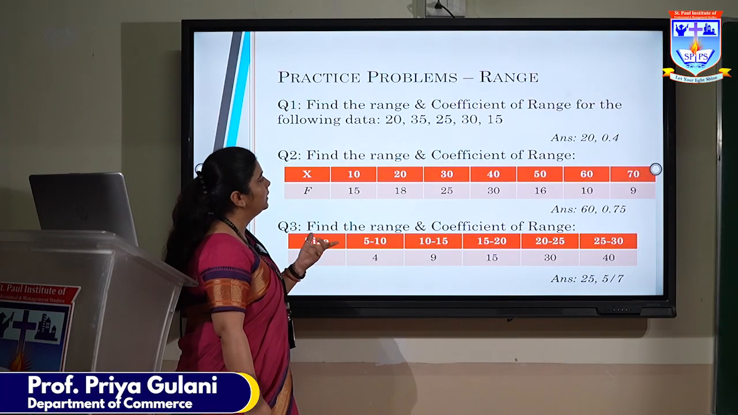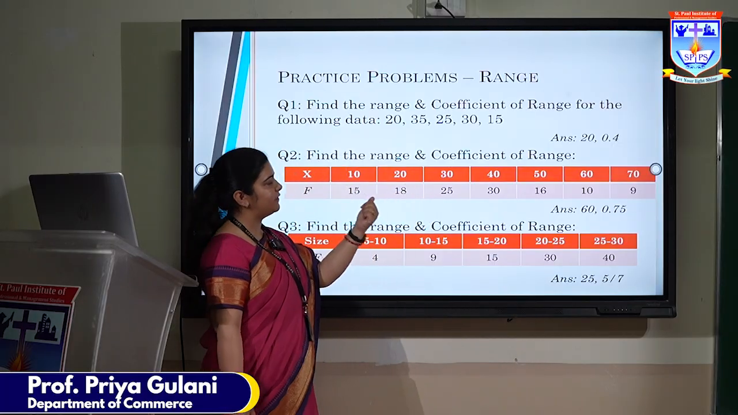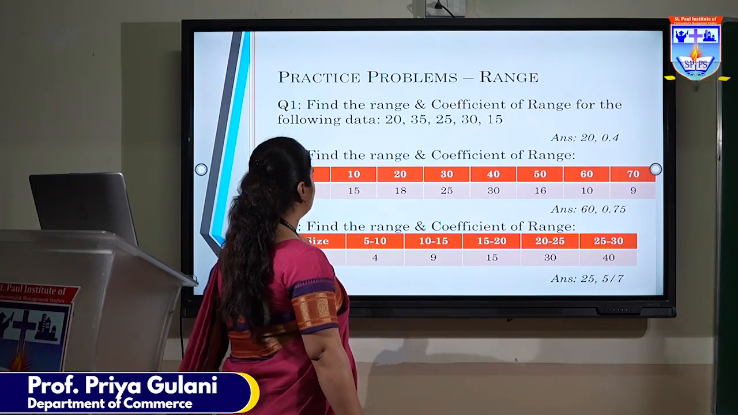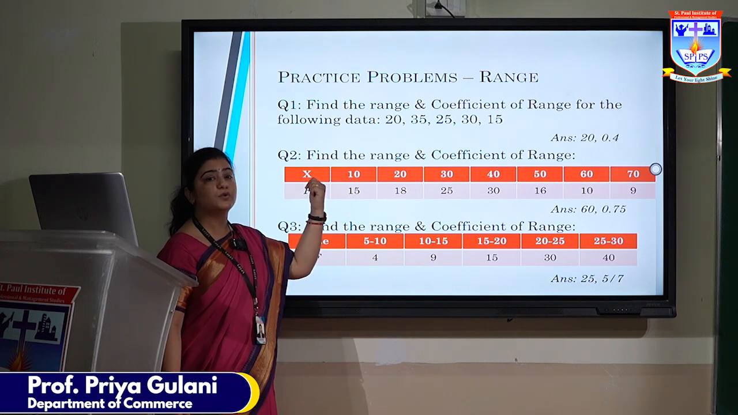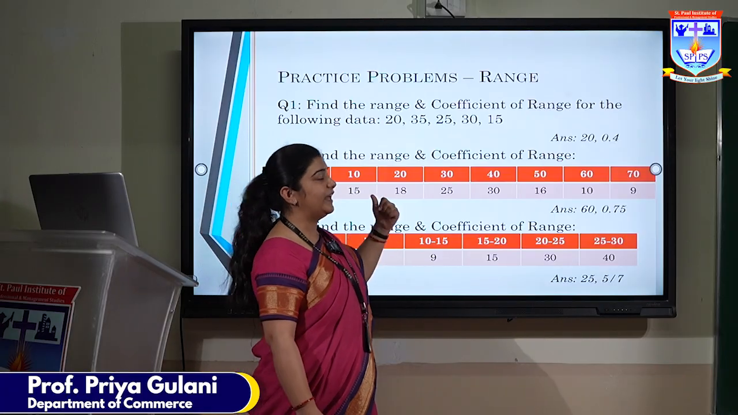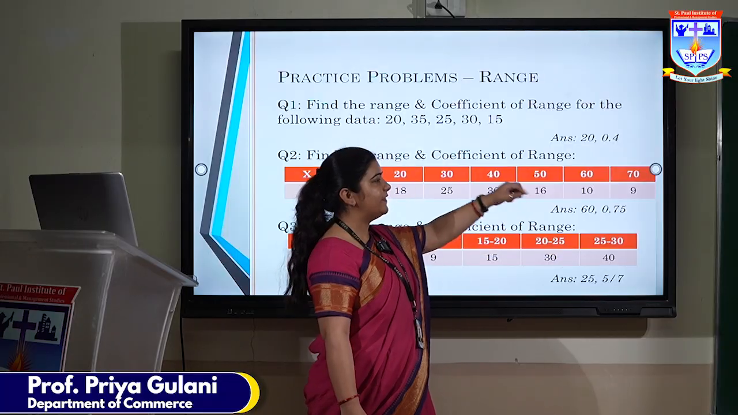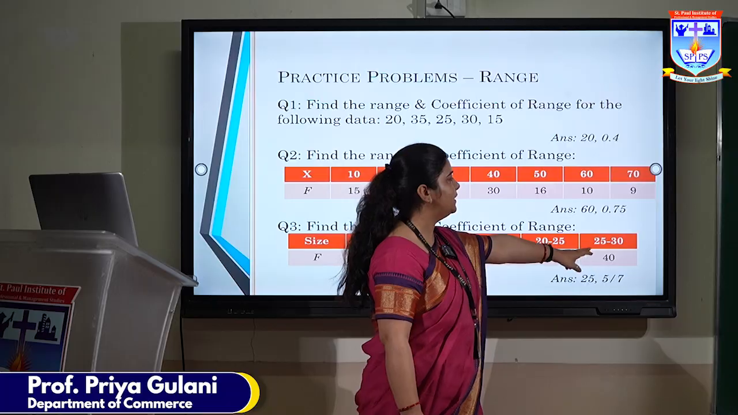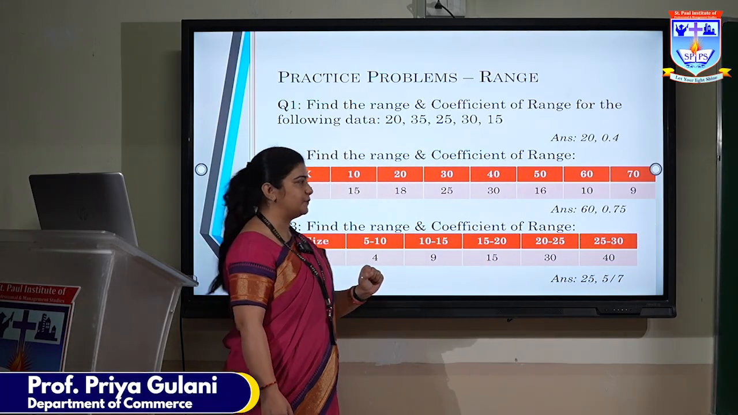Again, we have got one more practical problem. These are the values of x, and for the same values of x, we have got the frequency as well. Now this is a discrete series. Here you can see which is the largest value. We just need to observe the given values of x. The largest value is 70 and the smallest value is 10. So when we subtract 10 from 70, the answer is going to be 60. And we have to divide 60 by the addition of both the values, that is 80. So 60 divided by 80, the answer is going to be 0.75, which is the coefficient of range or the relative measure of dispersion.